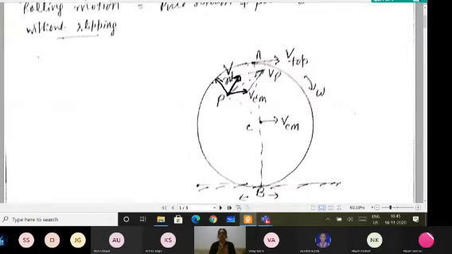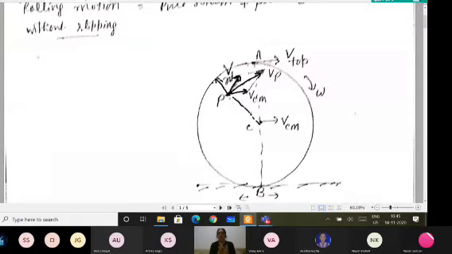The resultant velocity at this point is given by Vp, found by applying the parallelogram law of vectors. You can find it at any instant whenever the body is having pure rotation without slipping.